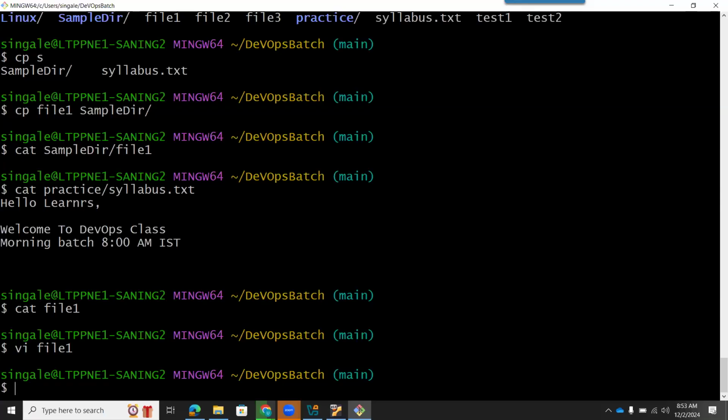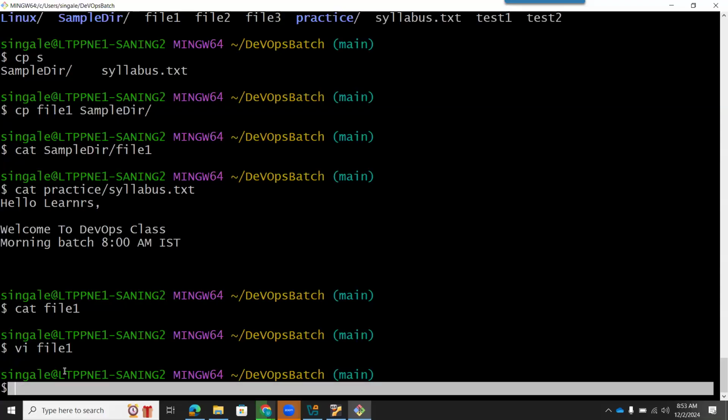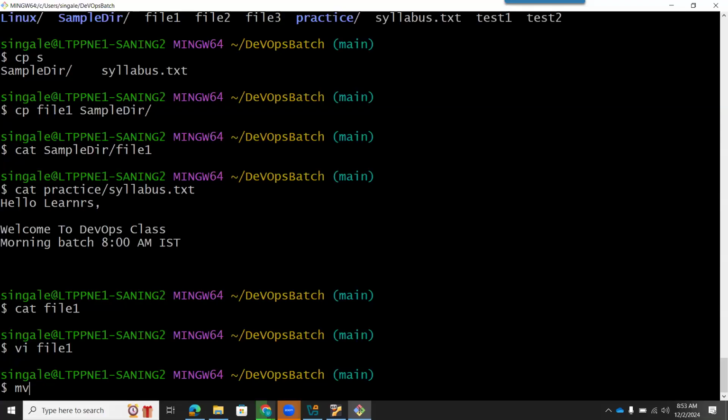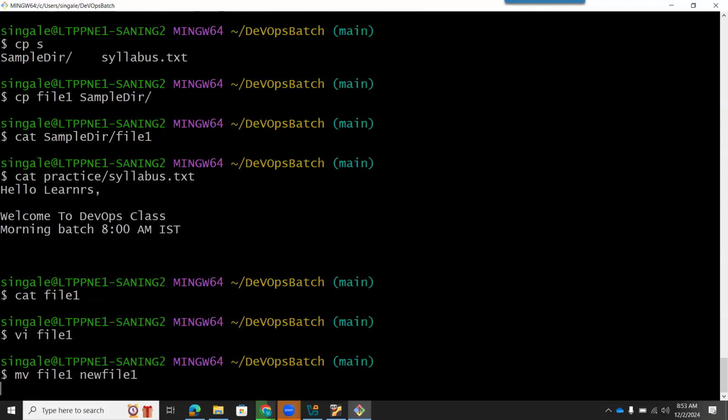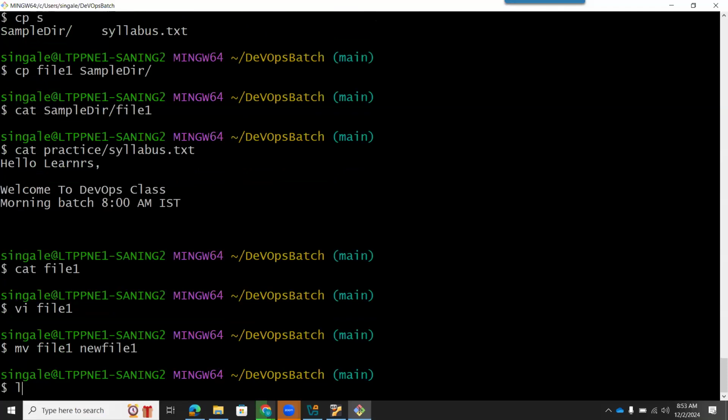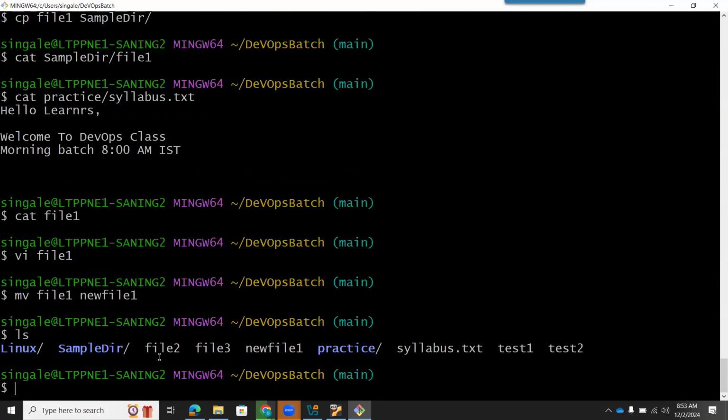Let's see, we have a file1 and I want to rename it. So I can use the command called mv. If I use mv, the source file comes first, so file1. Then I have to give the new name, which comes into the second place. So I will rename it as newfile1 and press enter. And if I do ls, you will see file1 has been renamed to newfile1.